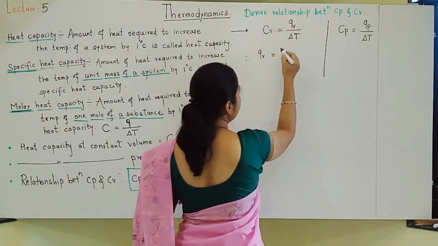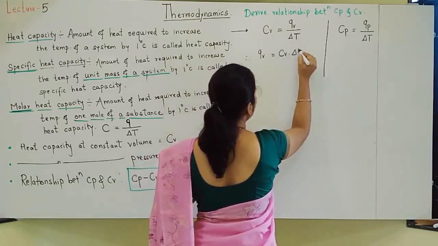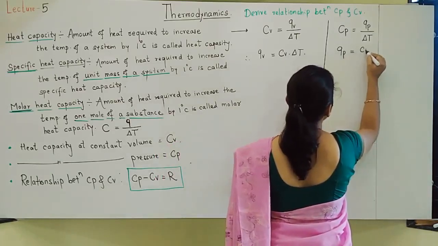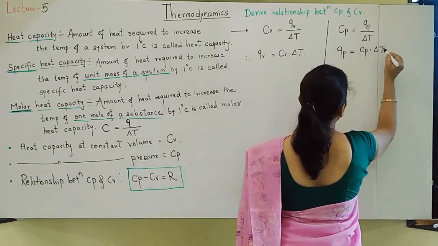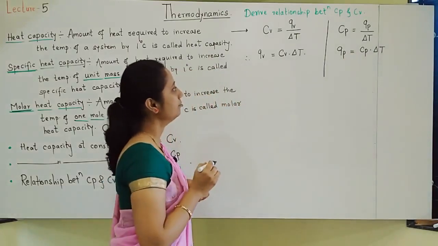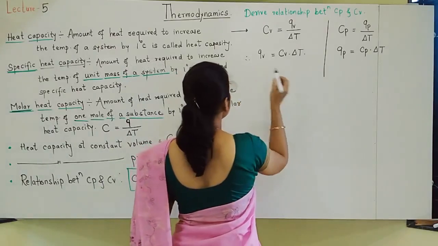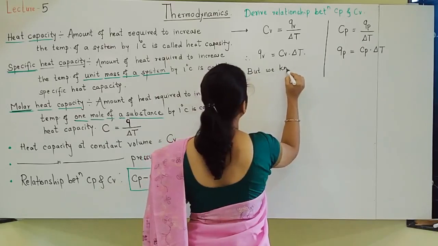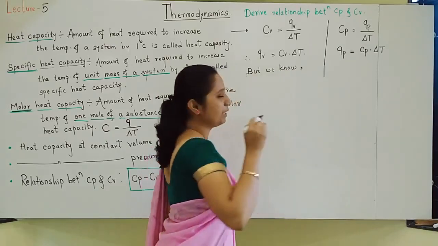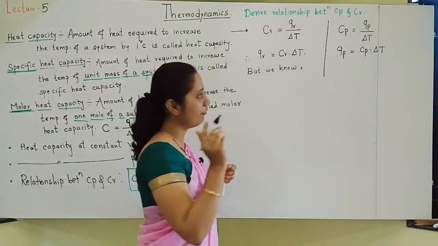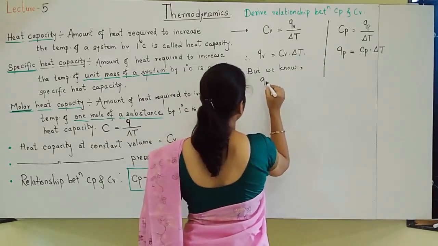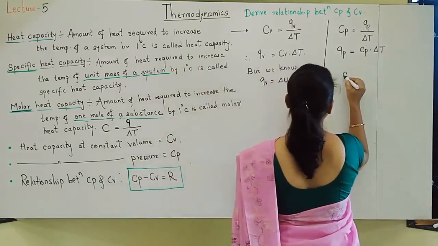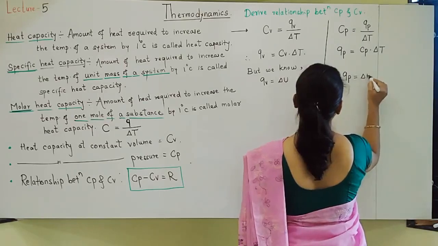Qv is equal to, cross multiplying, Cv into delta T. Here Qp is equal to Cp into delta T. Next, students, but we know, in the previous video, in the last 5 minutes, we have seen that Qv is equal to delta U and Qp is equal to delta H.